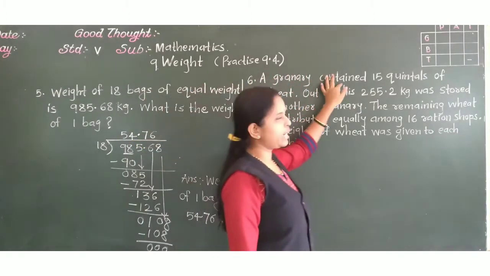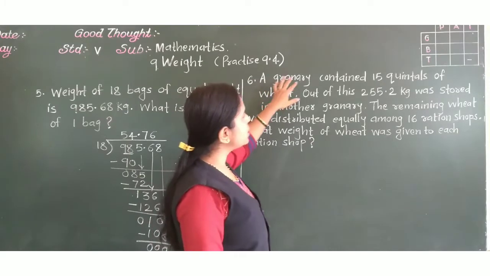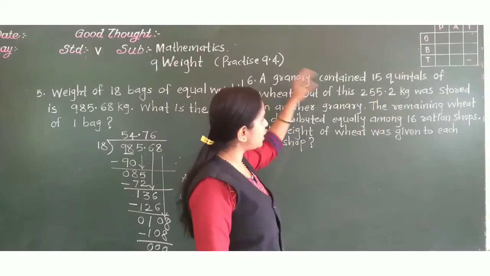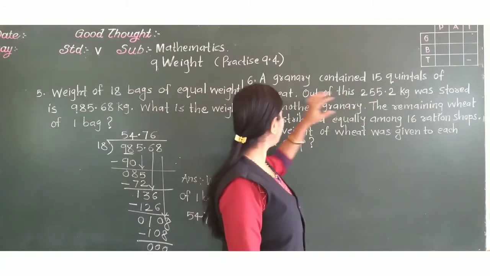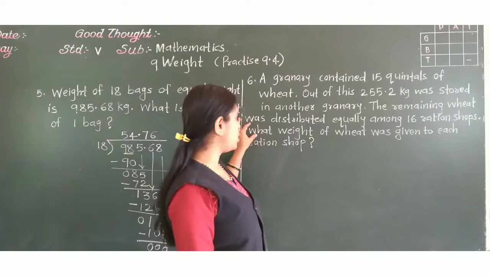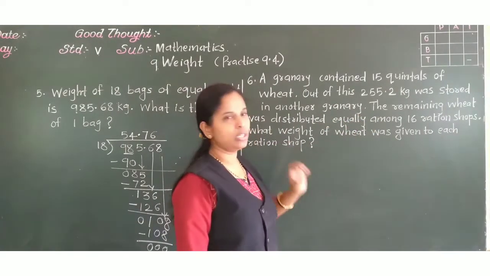A granary contained 15 quintals of wheat. Out of these, 255.2 kg was stored in another granary. The remaining wheat was distributed equally among 16 ration shops. What weight of wheat was given to each ration shop?